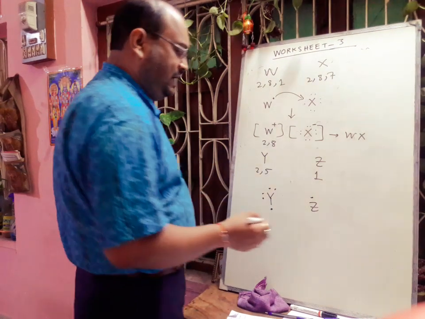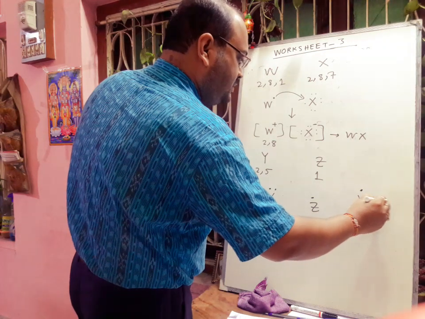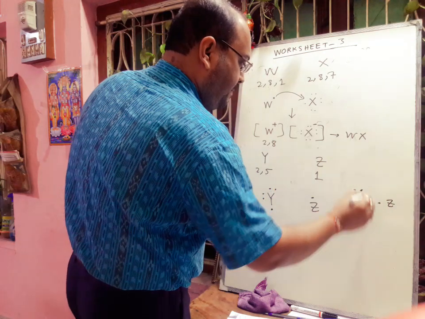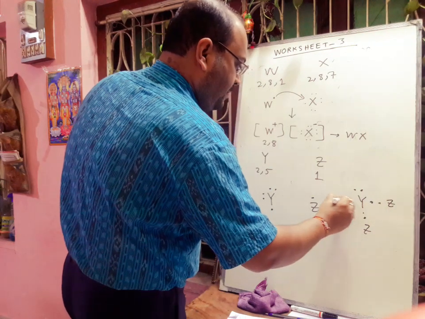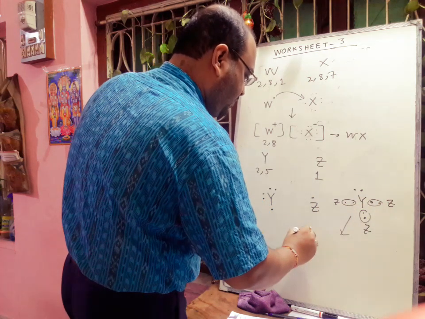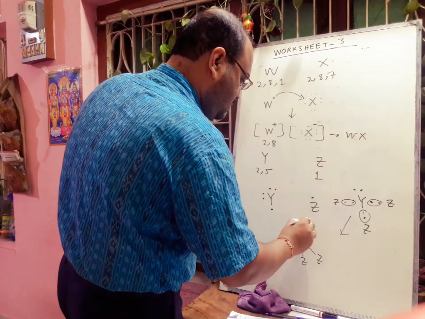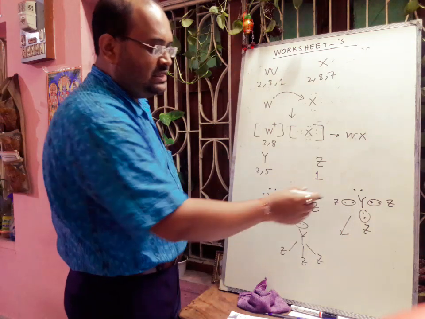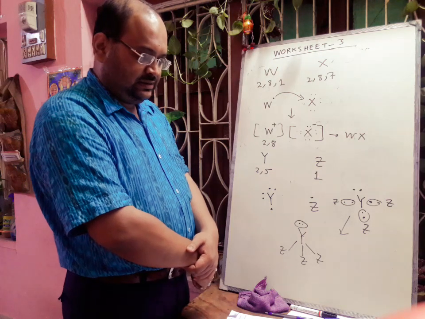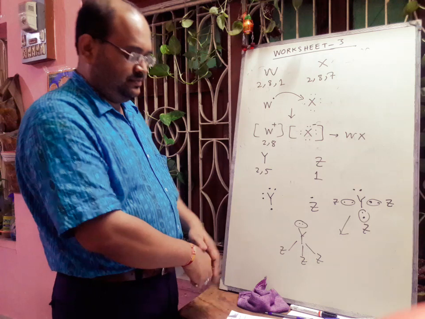So to fill the octet, Y has to share electrons with Z. And the type of bond will be like this. As there is sharing of electrons, the nature of the bond is covalent, and the formula of this compound will be YZ3.